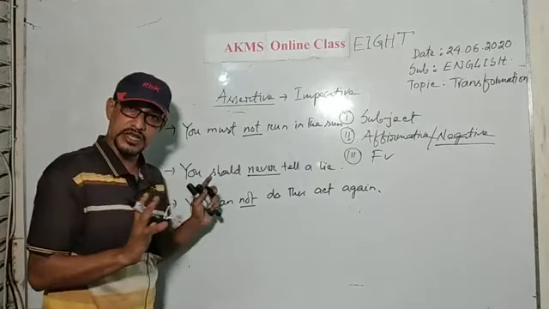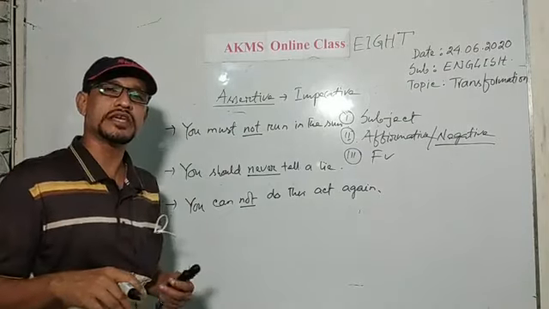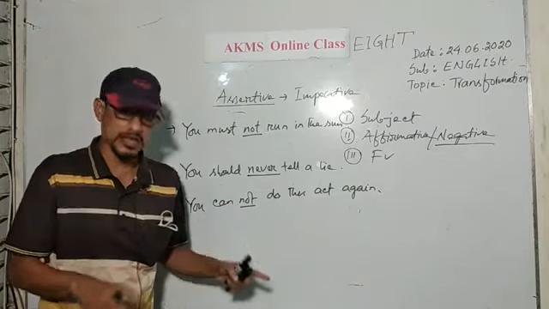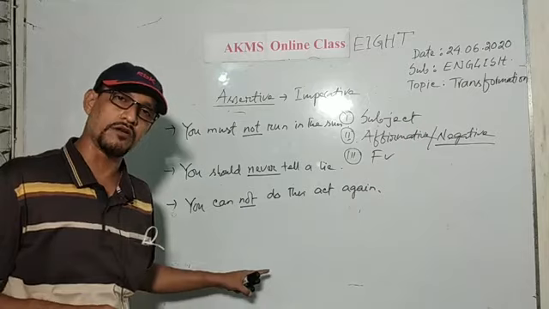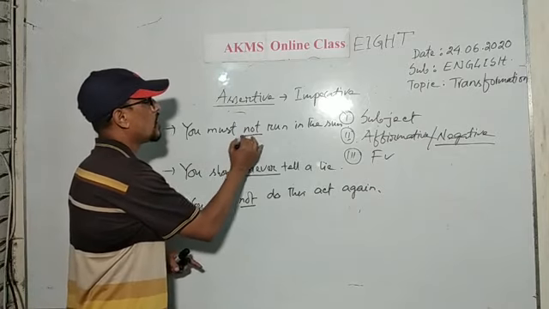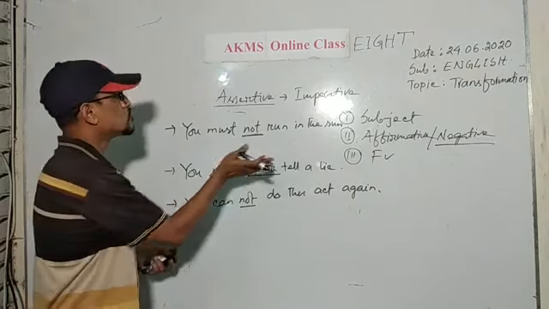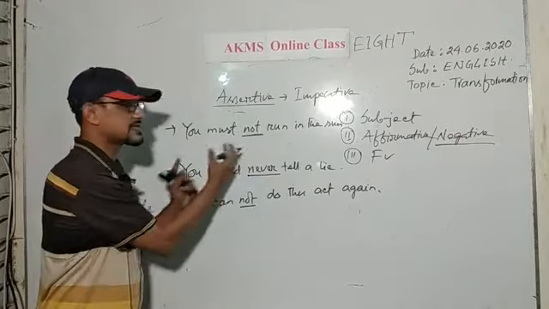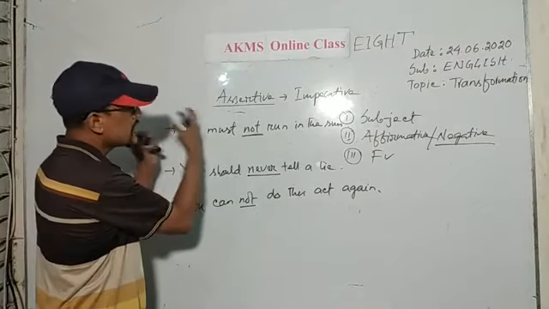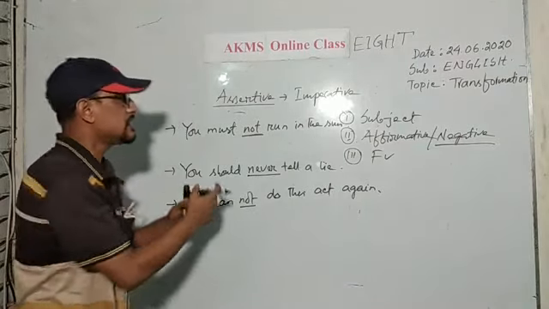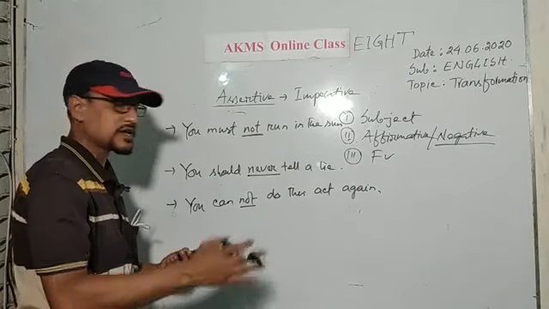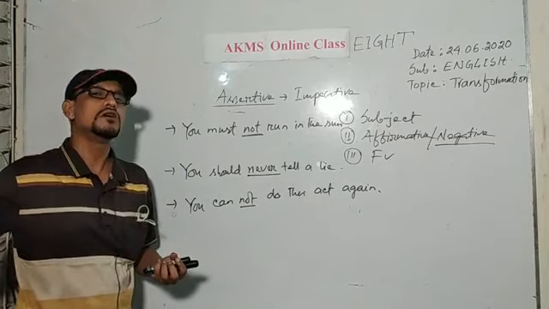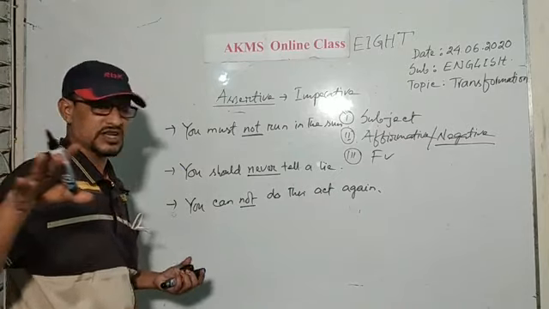Yes, I am prohibiting you in negative imperative form. The sentence should be in negative form. I cannot erase this not or this never. If I erase this not or never, the meaning of the sentence will be changed. But I have no ability to change the meaning of the sentence.